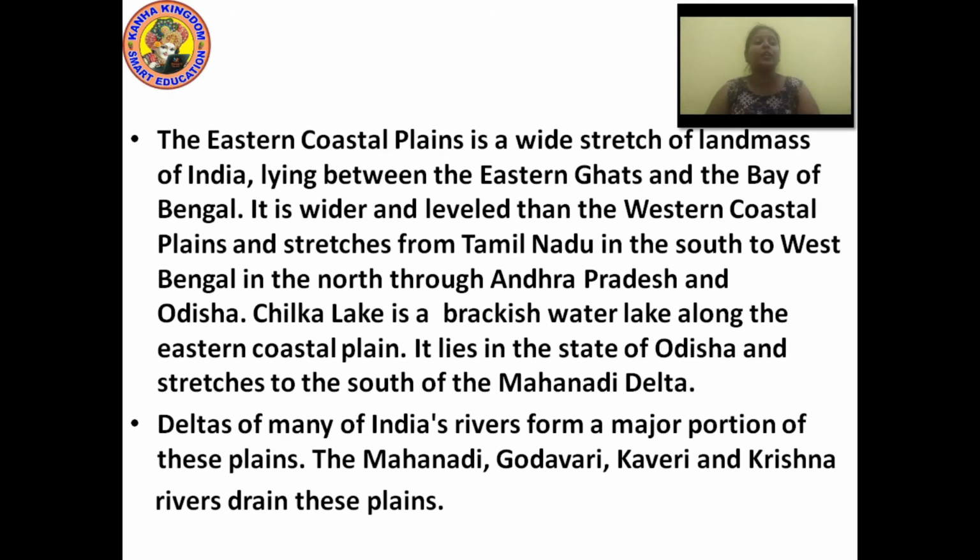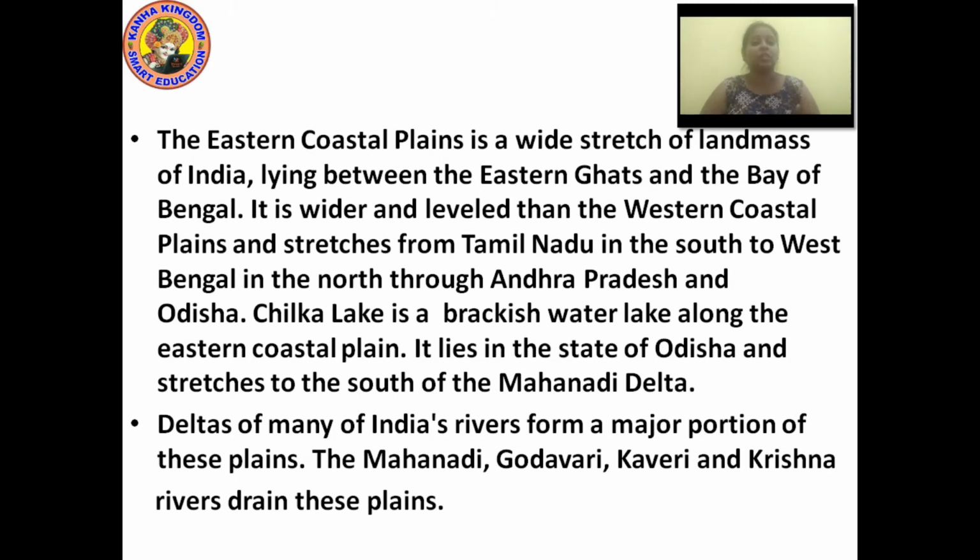So usually over here four rivers, Mahanadi, Godavari, Kaveri and Krishna, all come and join together at one place and form a delta. And where do they form a delta? In the eastern coastal plains.